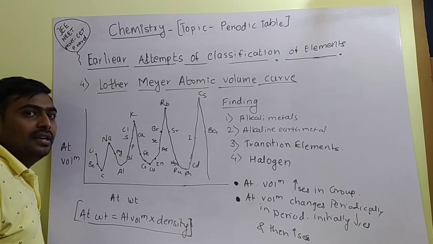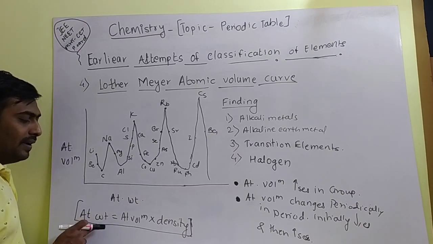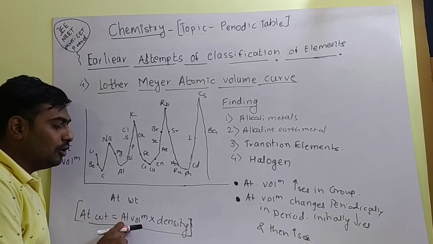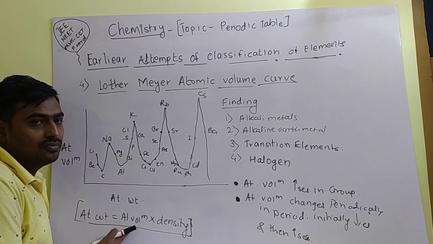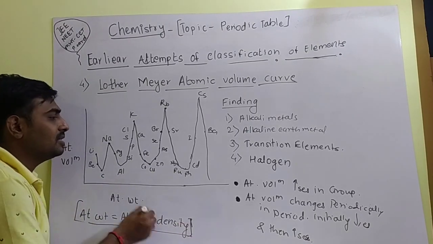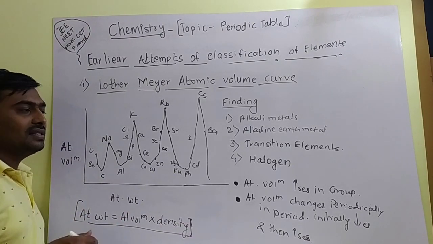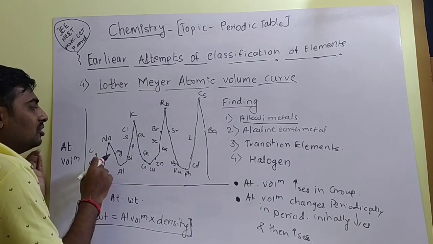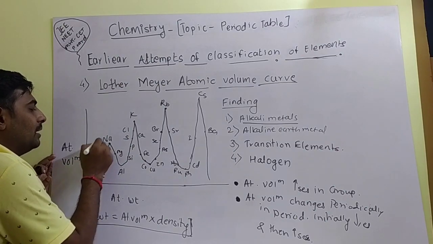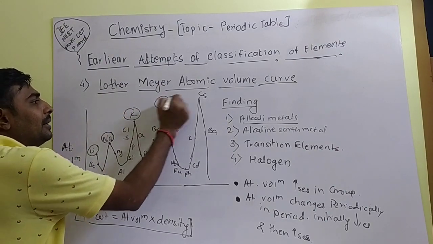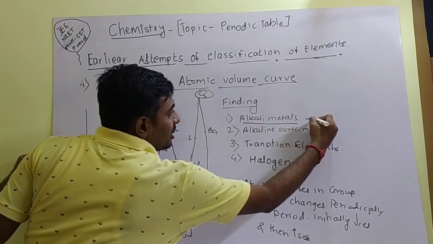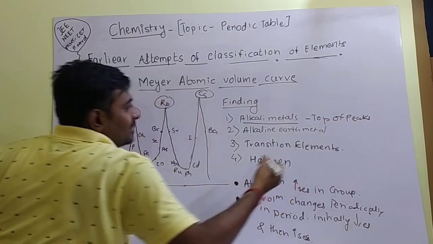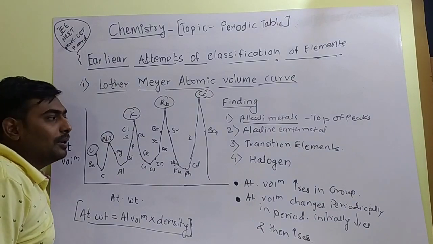Initially he observed that the atomic weight of any element is the atomic volume multiplied by its density. So this is the major finding of this curve. And what are the different findings? He also observed the positions of the alkali metals. Generally all the alkali metals are present at the top of the peak.